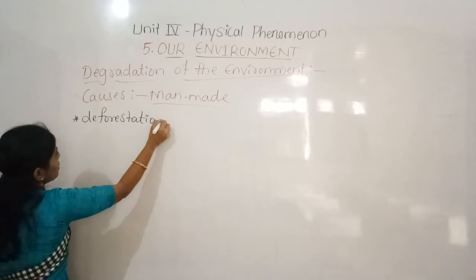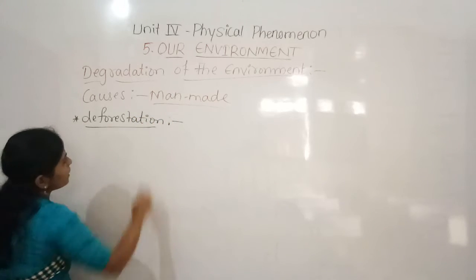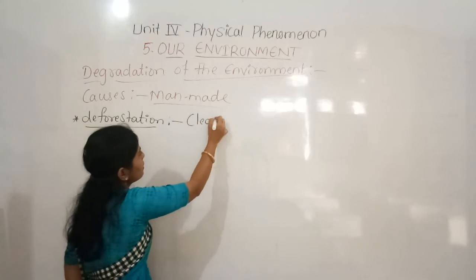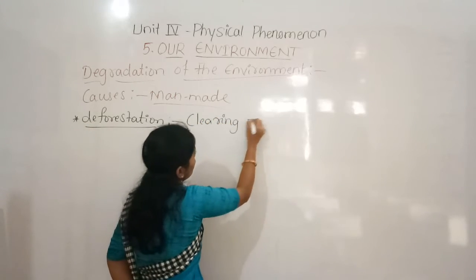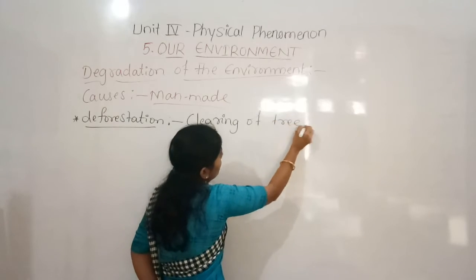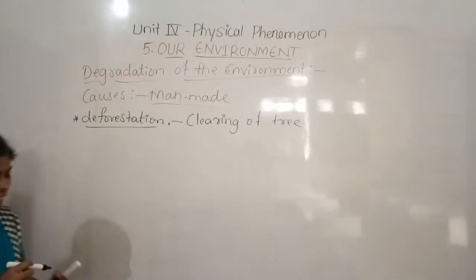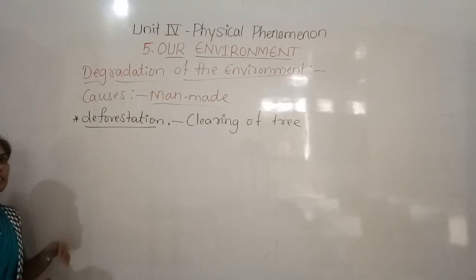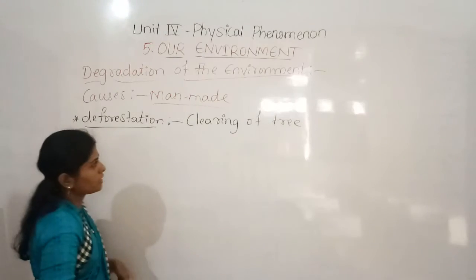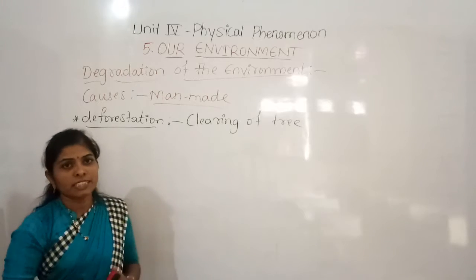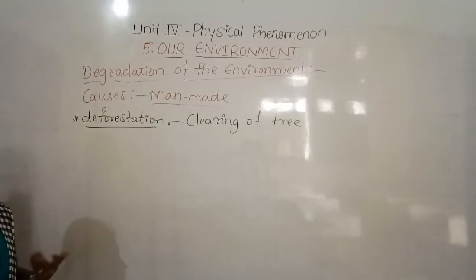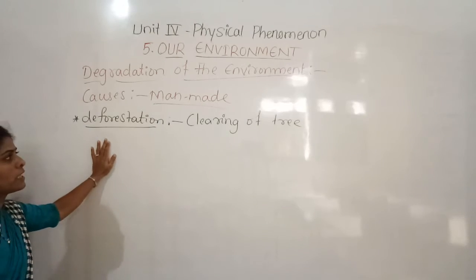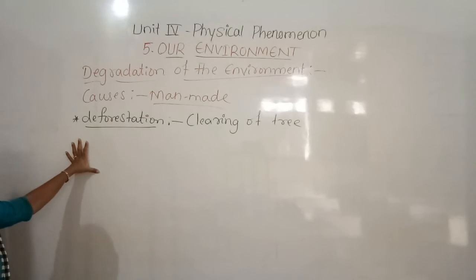So deforestation means the clearing of trees. Deforestation is the clearing of trees, the reckless cutting of the trees, to build industries or factories, for human settlements, to construct roads, or for constructing dams and all. There the deforestation takes place.